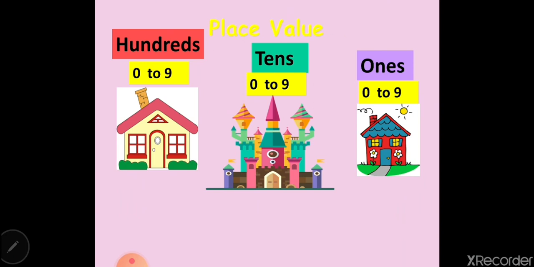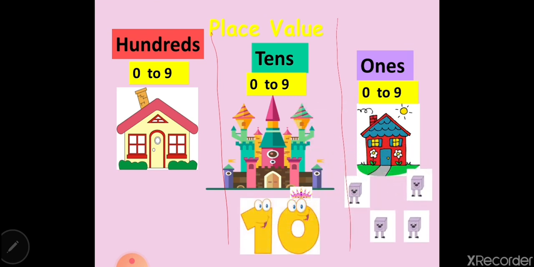This is the place value for the ones. Land. Who will live here? Ones, tens, and hundreds. Ones, they are very small babies. They live in a small house. We call them ones. Now, tens and her brothers and sisters, you saw them before: 10, 20, 30, 40, 50, 60. All of them live in a castle. And finally, you have hundreds.